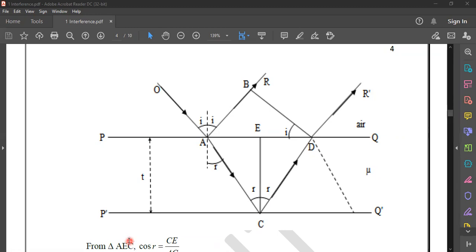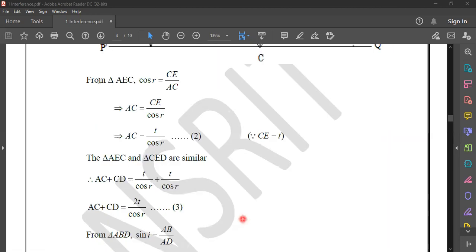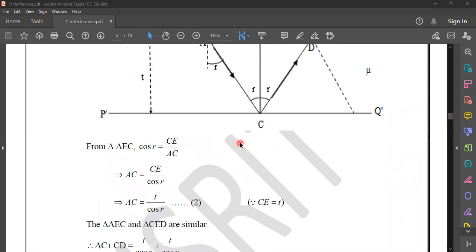Unless you see it, you will not understand. Because now I will say triangle AEC. From triangle AEC I will say here. See, after I scroll away and the diagram goes up, how will you know when I say from triangle AEC? It may be difficult to understand. So that's why please sit along with this diagram for the next class.